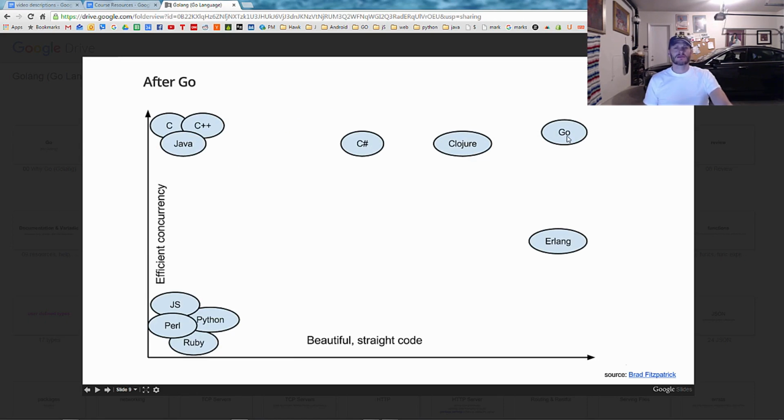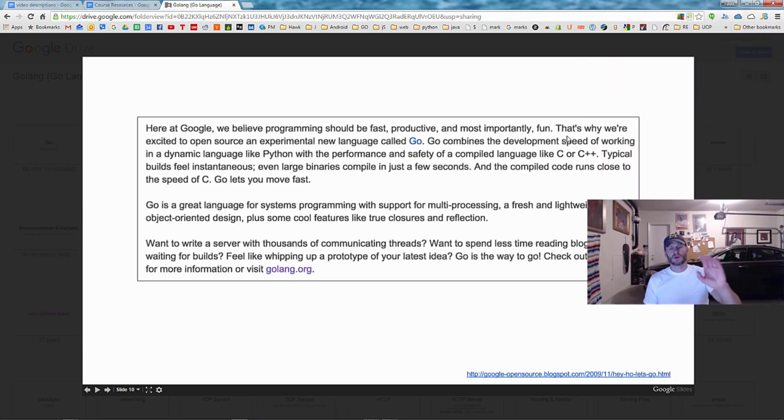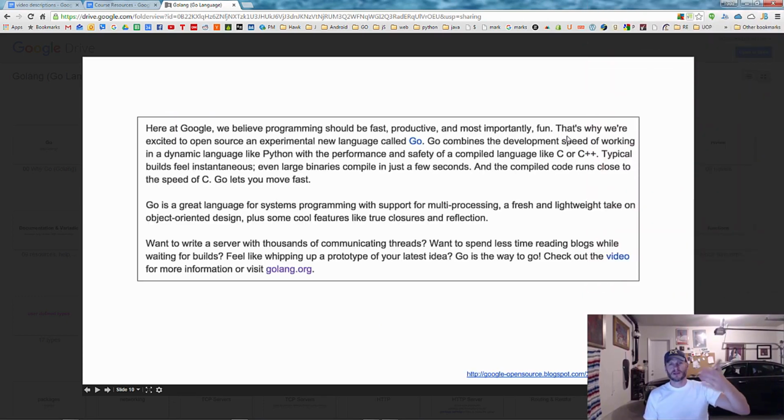And these two slides represent my experience with Go too. That's how I feel about it. So again, here's one more statement about Go from Google. You can pause the video and read this one. But also, when they released it in 2009, this is what they said about it.